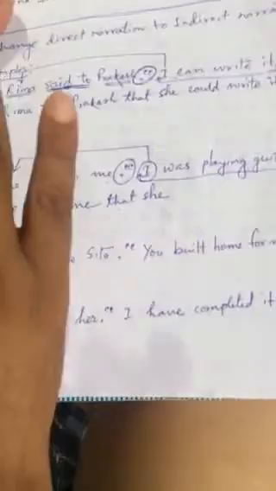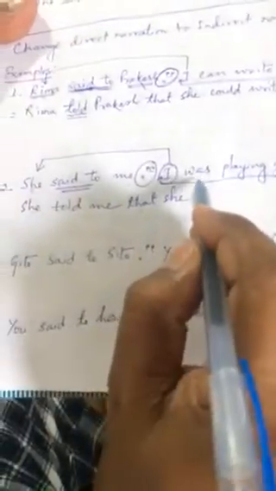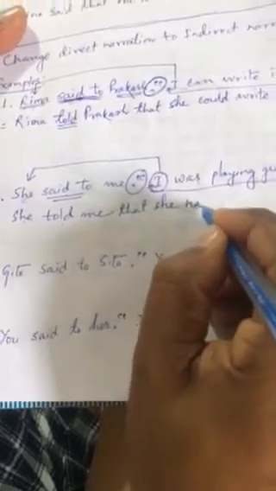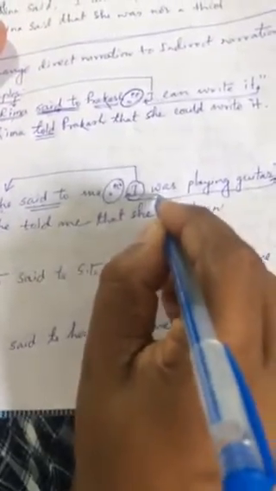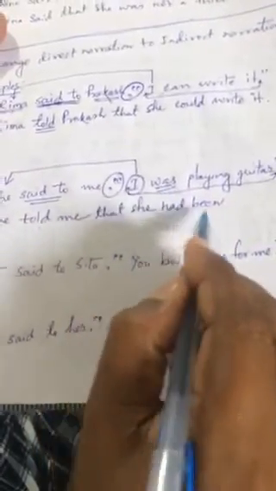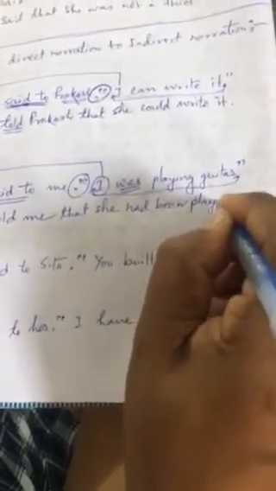You can see that chart which you have written. There I have told you that "was" and "were" always change into "had been." Whether there will be "was" or "were," both will change into "had been." Okay. After that you don't have to change other things. If there is an object, then you will have to change the person. If there is any other person, then you have to change it. There is no person here. Playing guitar.